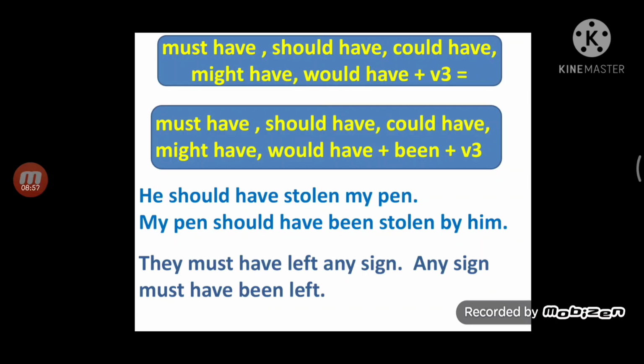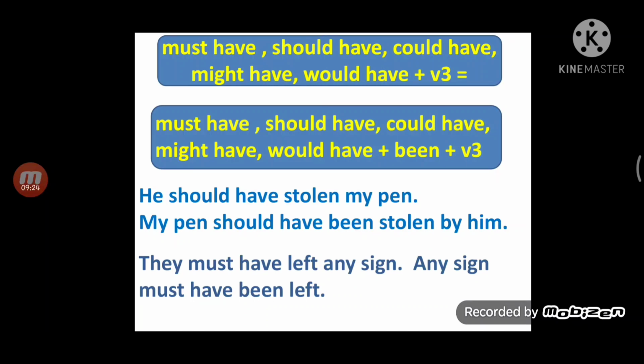Then, must have, should have, could have, might have, would have plus V3 used in a sentence. Then in passive voice, it should be must have, should have, could have, might have, would have plus been plus V3. Like see the first sentence. He should have stolen my pen. My pen should have been stolen by him.